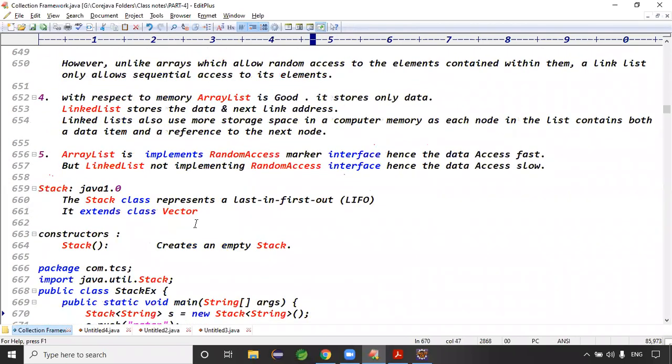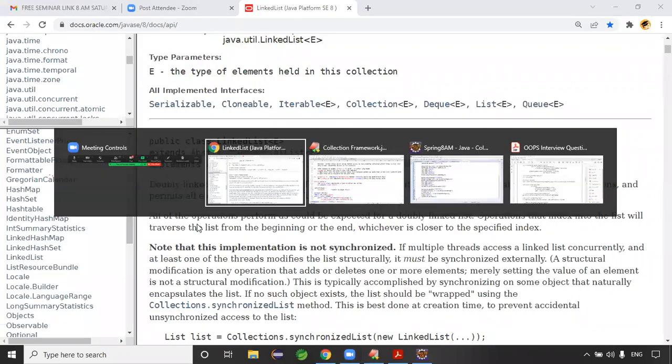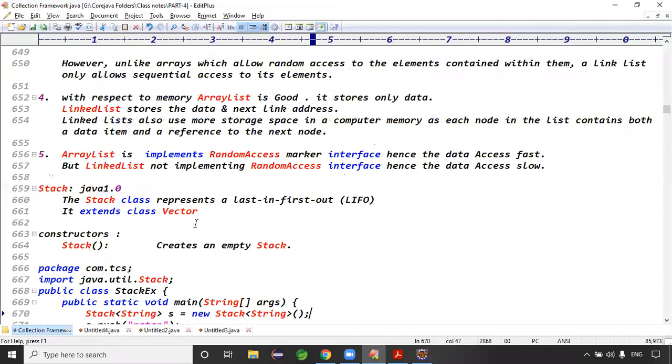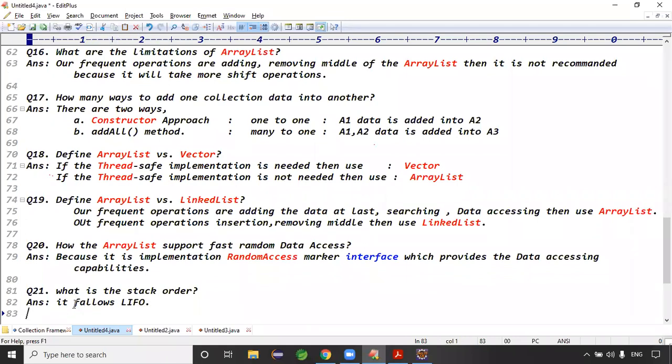Stack. What order will the data structure follow? Stack data structure: last in, first out. LIFO order, right? What is the stack order? Order in the sense what, guys? It follows LIFO, last in first out.